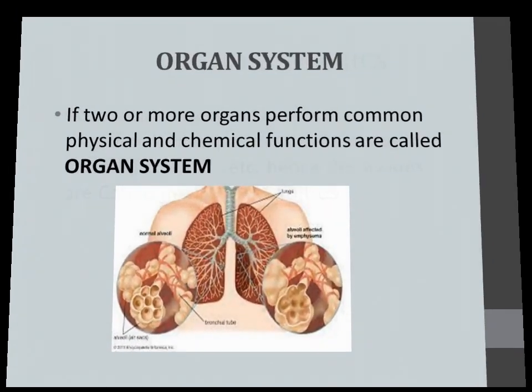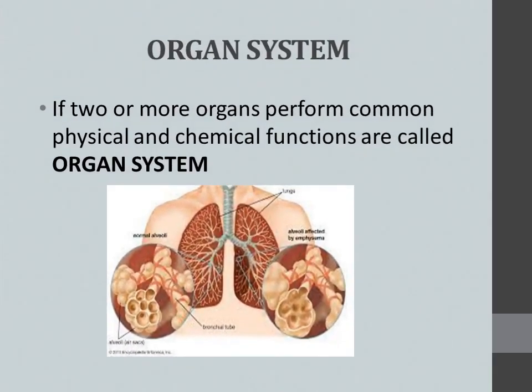Then what do you mean by organ system? As we discussed already, if a group of organs come together to do one specific or similar function, we call it an organ system. Here the definition is given for organ system: two or more organs that perform common physical and chemical functions are called an organ system. Here more than two organs will be there and they will perform a similar function, either chemical or physical, and are called an organ system.